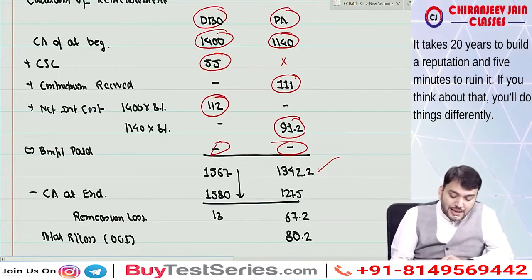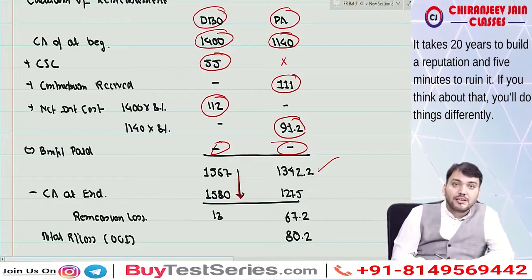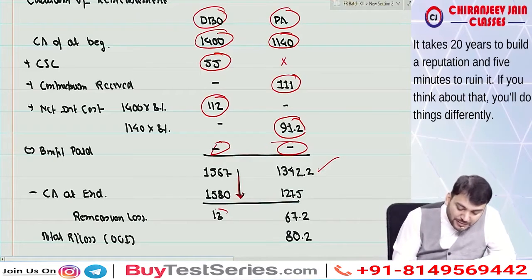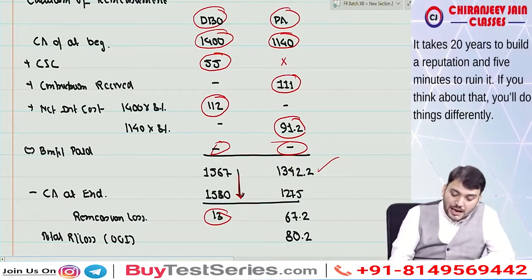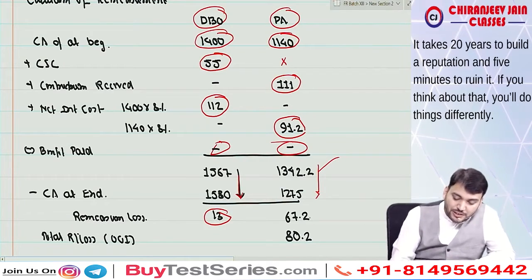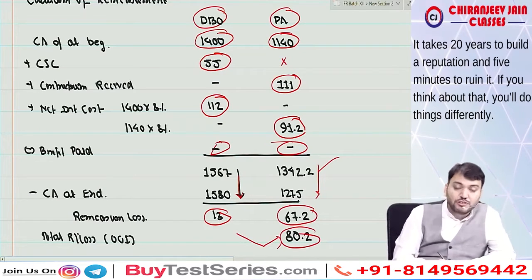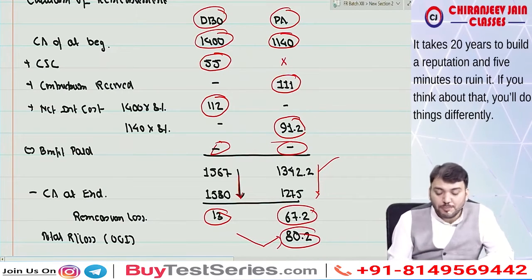If you compare this with the carrying amount at the end, you can see this is decreasing or increasing? So 1567 became 1580. So this is increasing. Liability is increasing. So this is remeasurement loss. And you can see the plan asset is also decreasing. So this is also remeasurement loss. The total loss becomes 80.2, which will be transferred to OCI.